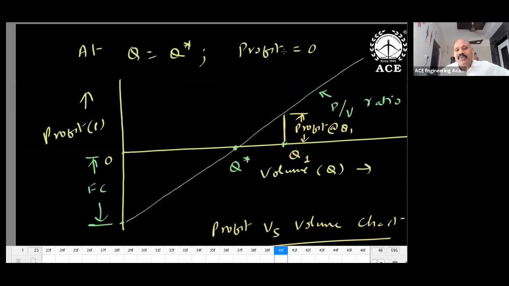At Q is equal to Q star, profit is equal to 0. The same I have shown here. At Q is equal to 0, profit is equal to minus FC. At Q is equal to the break-even value, profit is equal to 0. Okay, we draw a line from this point to Q star, and the same line you can extend. So this line is known as the profit by volume ratio, P by V ratio.